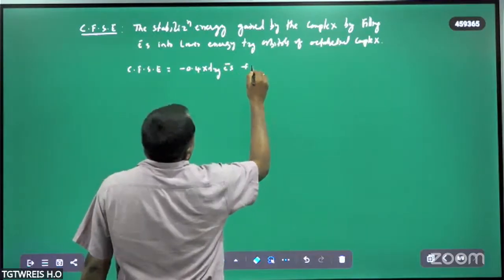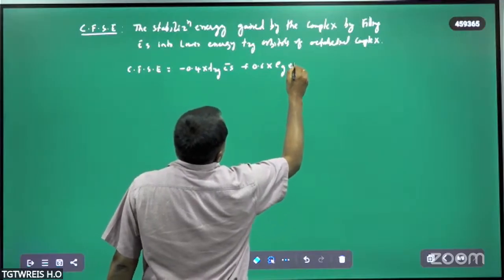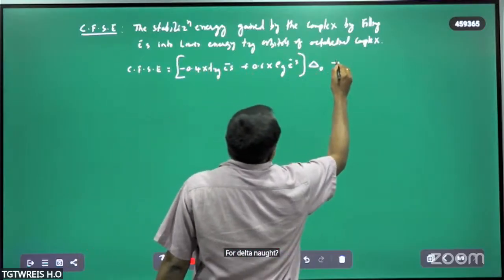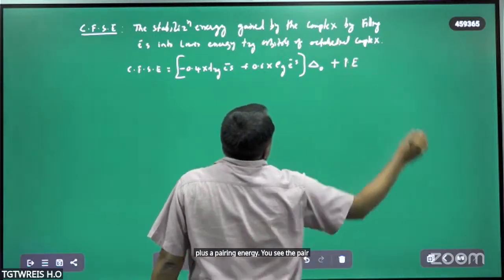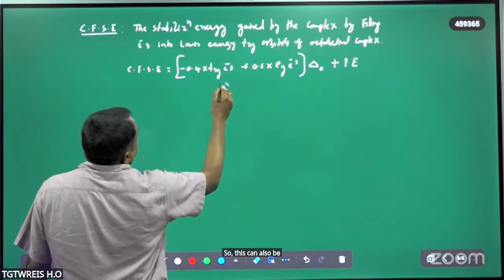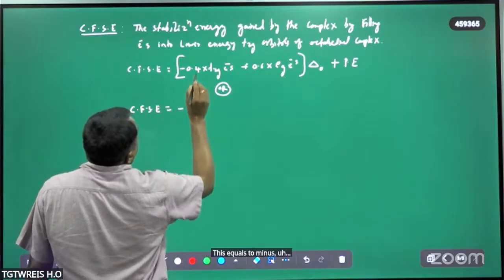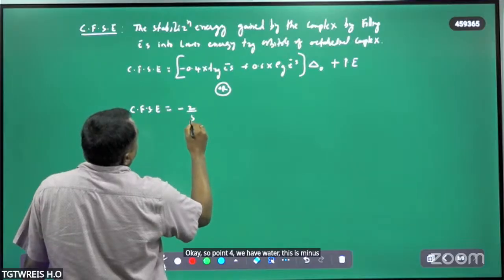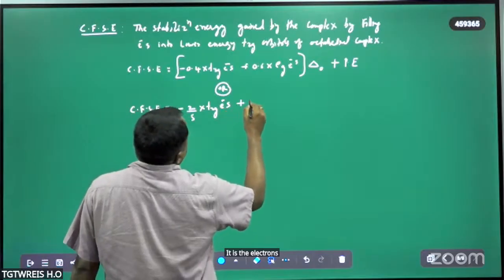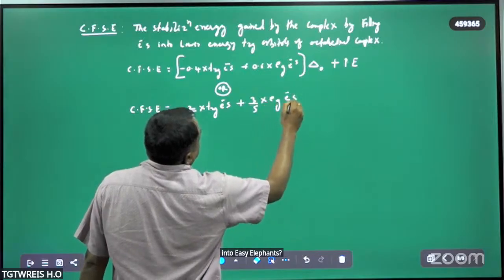plus 0.6 into eg electrons, delta naught plus pairing energy. This is the pairing energy. So this can also be represented another way. CFSE is equal to minus 2.5 into t2g electrons plus 3 by 5 into eg electrons